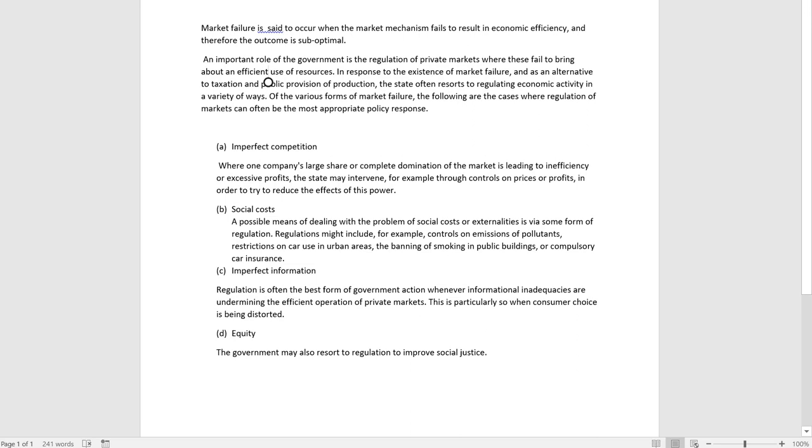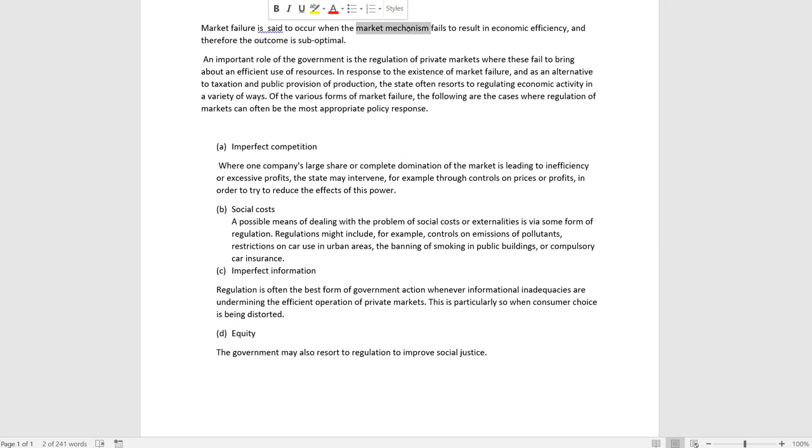Market failure is said to occur when the market mechanism fails to result in economic efficiency. When the market system fails to result in economic efficiency, that situation is called market failure. And therefore the outcome is suboptimal. That means when you are not creating things up to the mark, when the system is not resulting in efficiency, that situation is called market failure.